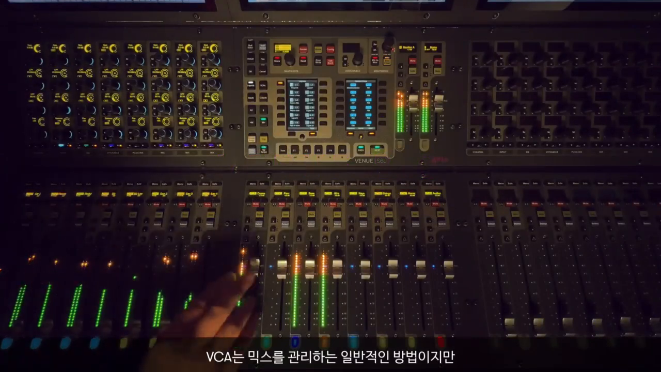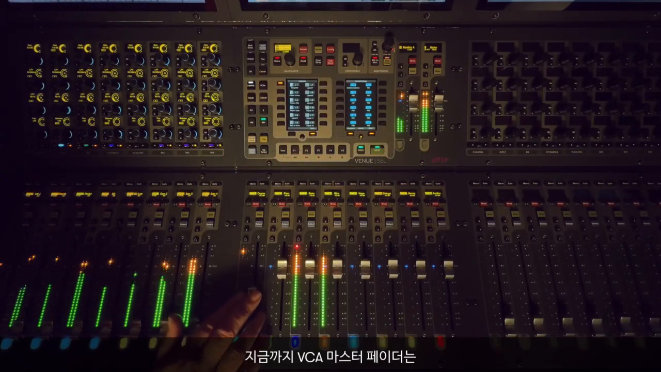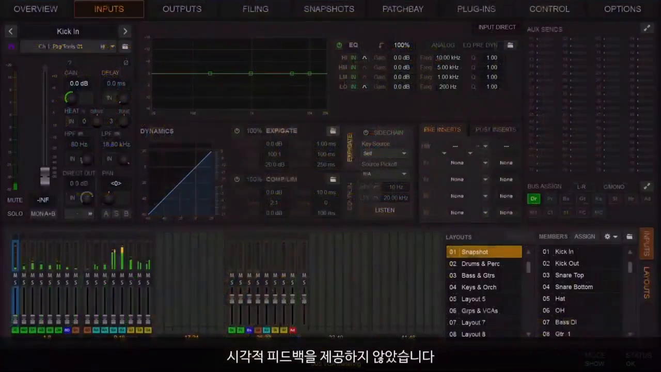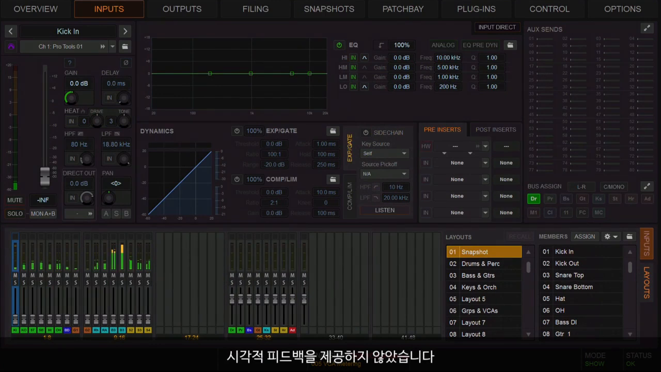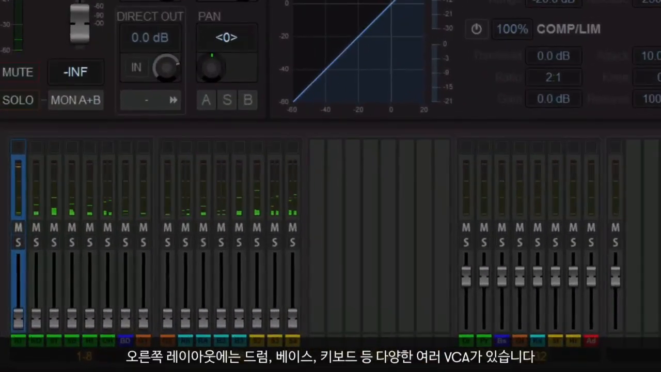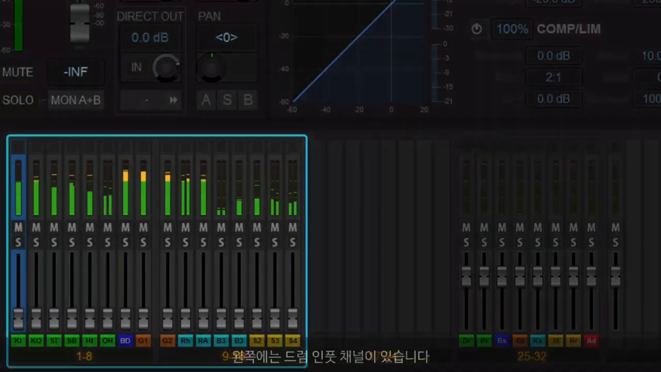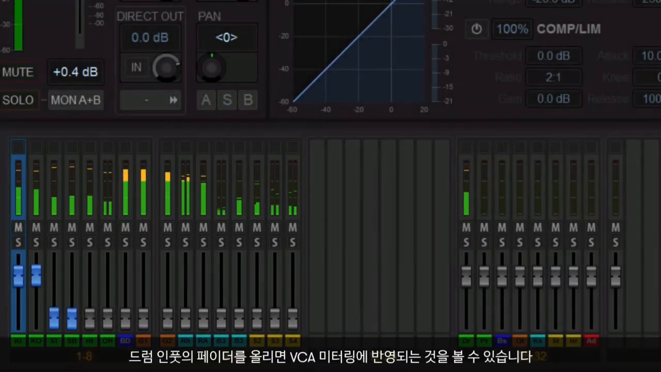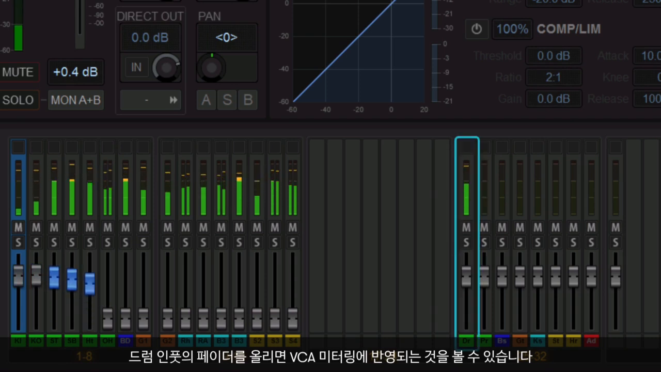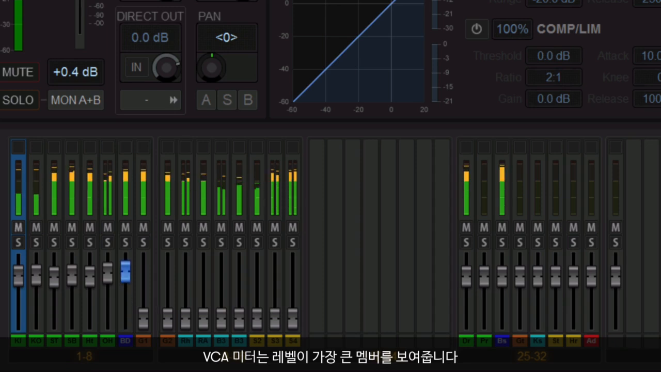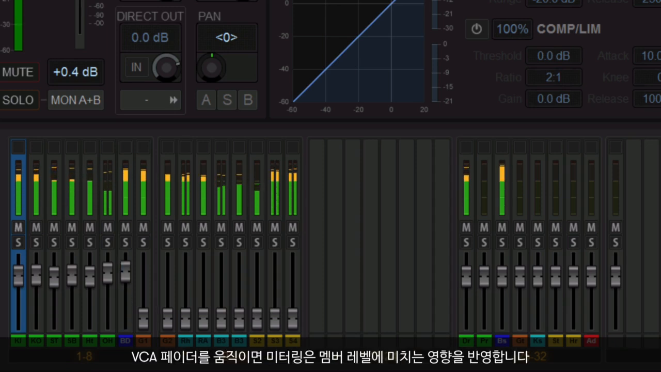VCAs are a common way to manage sections of your mix, but until now VCA master faders have not offered visual feedback about activity within a VCA or how the VCA fader is affecting the level of its members. Venue 8 adds metering to VCA faders. In this layout there are several VCAs, a drum VCA, bass, keys, etc. On the left are some input channels. Opening up some of these drum tracks, you'll see the metering appearing on the drum VCA. The VCA shows the level of the loudest active VCA member channel. When the fader is moved, the metering will reflect how the master is affecting the mix level.